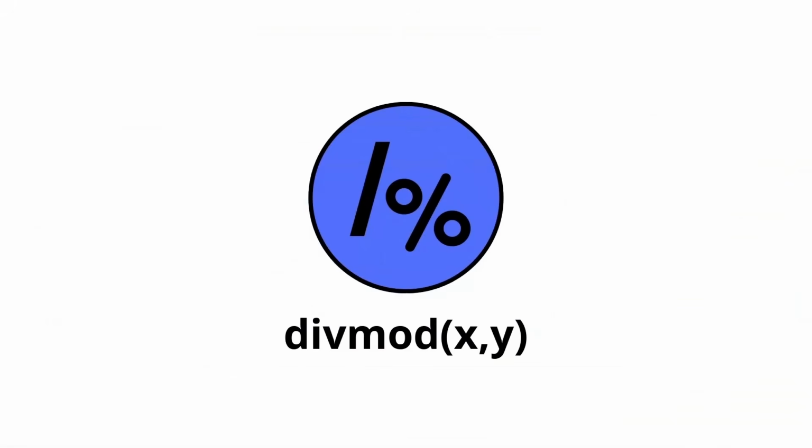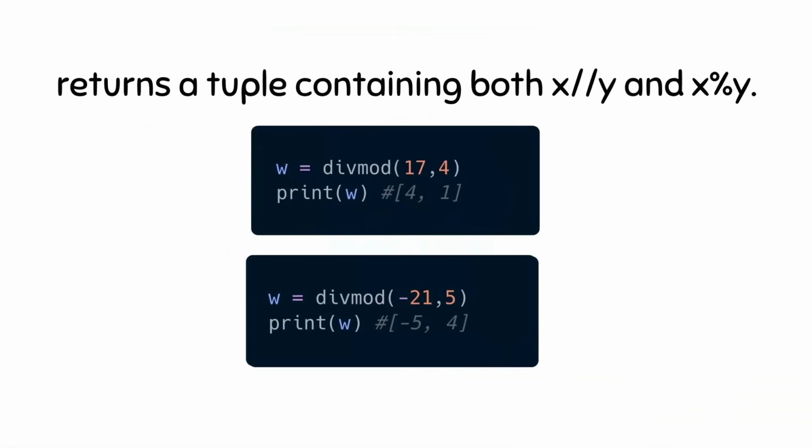About divmod, which takes x and y as parameters, what this does is return a tuple containing both the exact division of x and y, turned into an integer, and the modulus. Here you have some examples. By the way, the modulus will always be positive if you apply the definition formula for modulus.